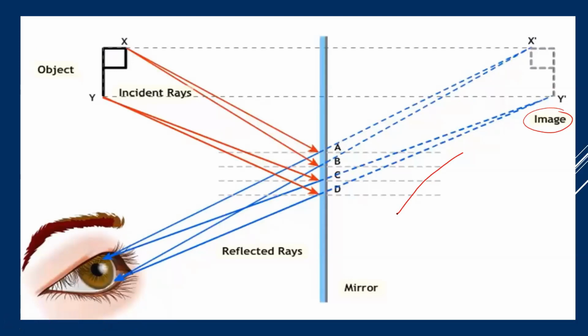Understood? Clear? If you again see in the next scenario, now see two rays coming from point X. So my point X dash was formed over here. Another two rays are coming from point Y. Again, two normals. Again, reflected rays reaching my eye. Again, when I take them behind as dotted lines, my Y dash point is formed over here. So this is the way images are formed in a plane mirror.